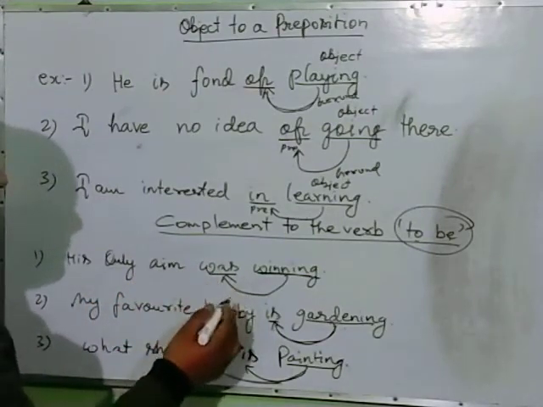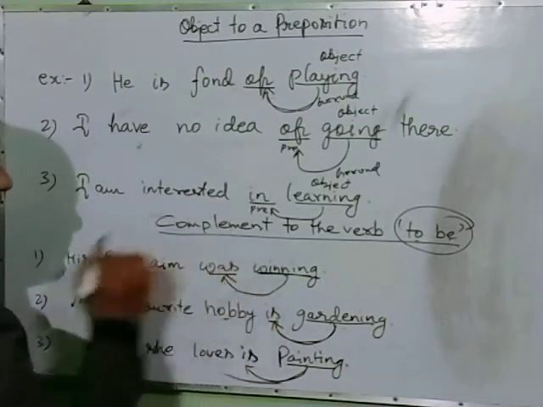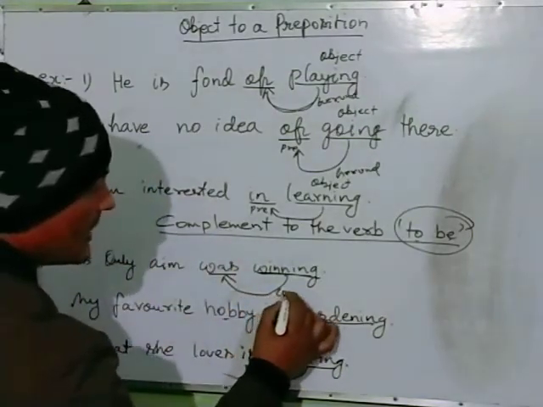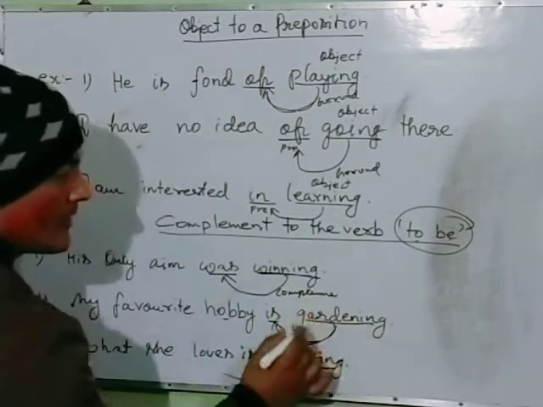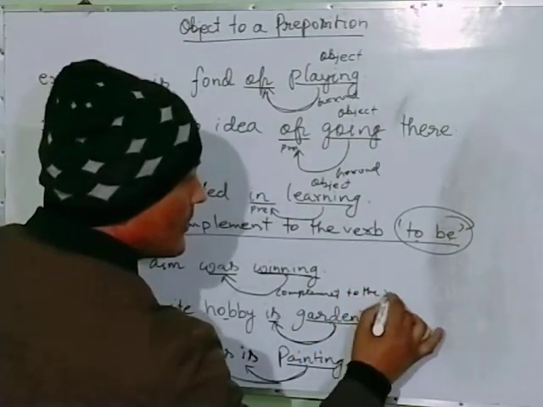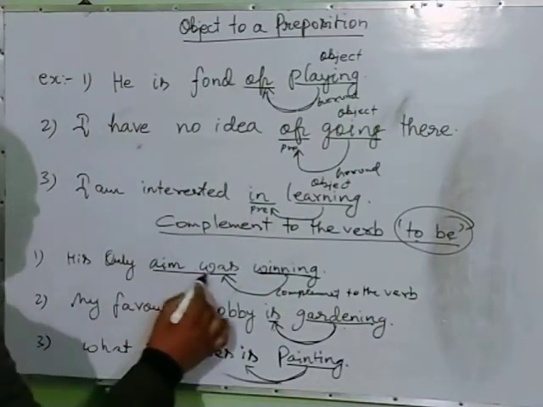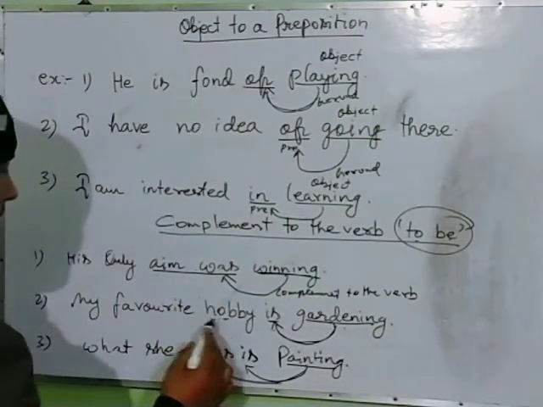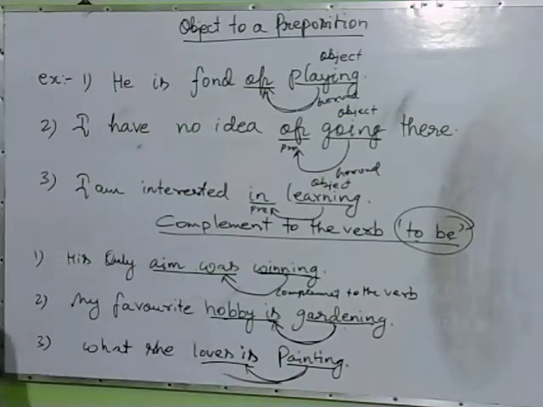So these are playing a role as a complement. तो ये सारे complement के रूप में, complement to the verb, ये verb के complement में. His aim was, hobby is, loves is. So these are the examples of topic-wise gerund details.